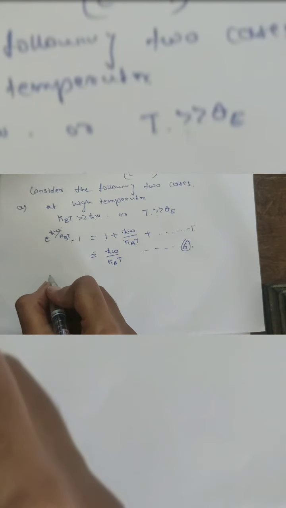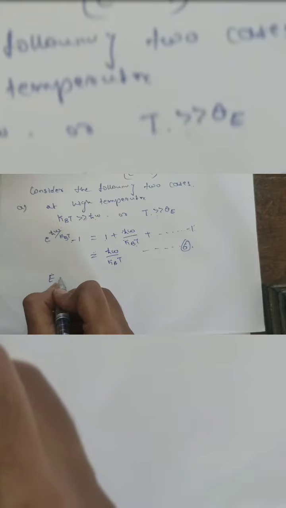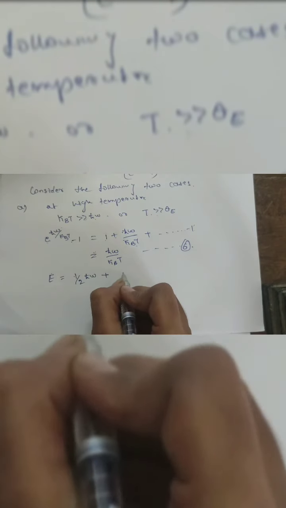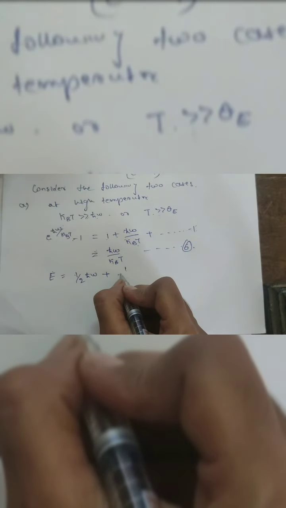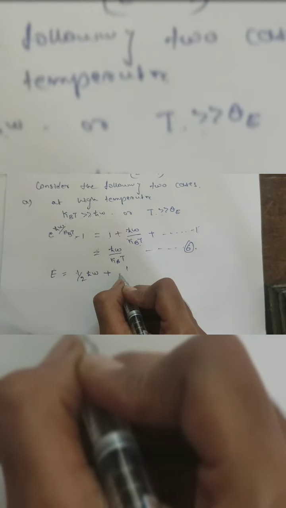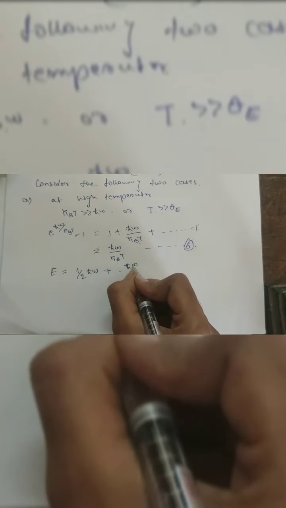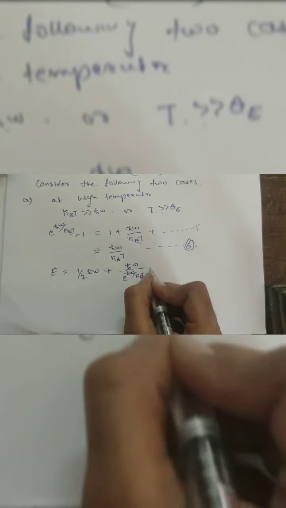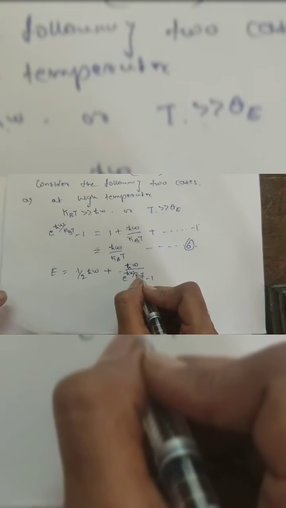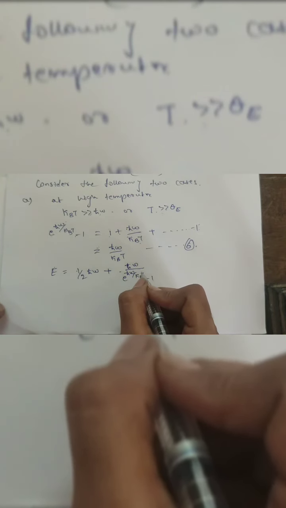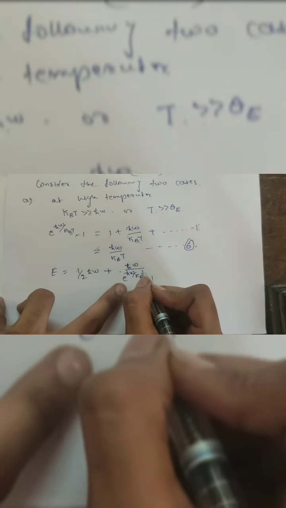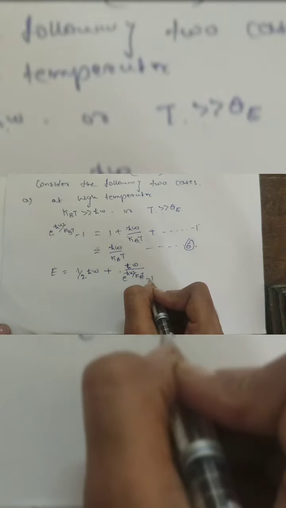And from the energy equation, E = ½ħω + ħω/(e^(ħω/k_BT) − 1), wherever we solve the Bose distribution of the energy, we get this answer: ½ħω + ħω/(e^(ħω/k_BT) − 1).